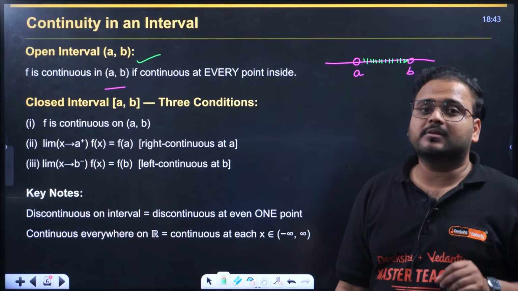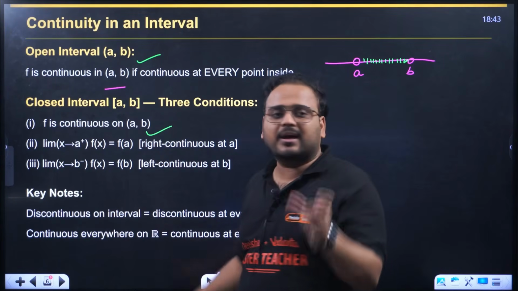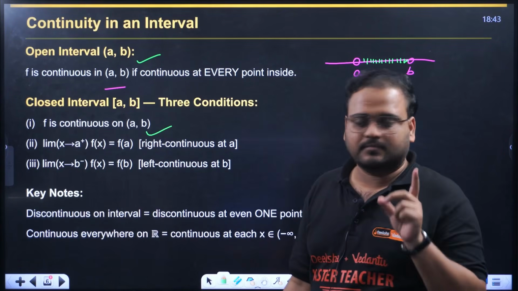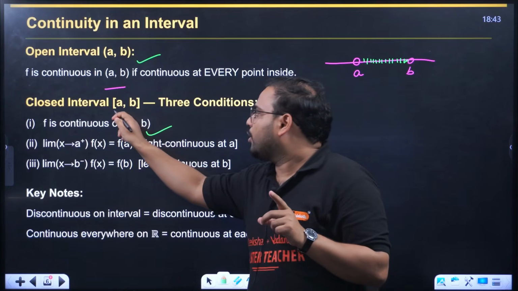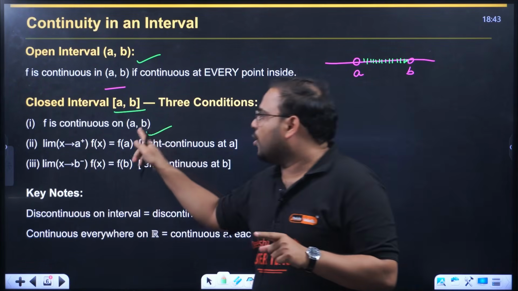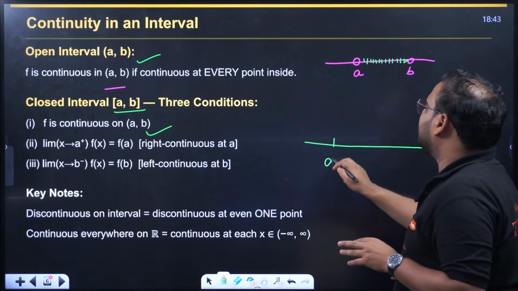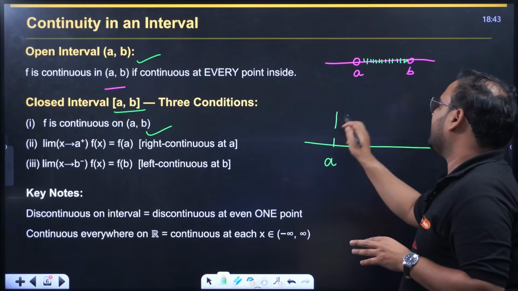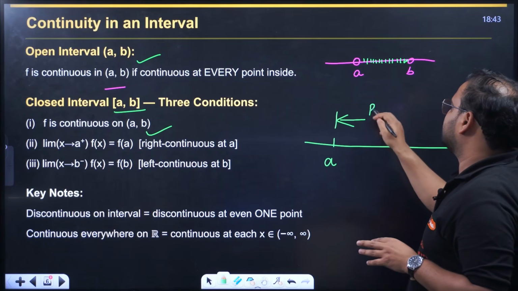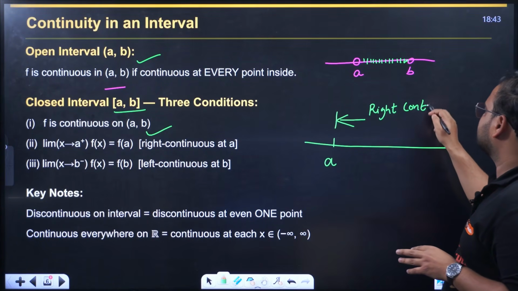What about closed interval, sir? In closed interval, we have three conditions. It should be continuous in the open interval. Number one is continuous on the open interval A and B. At the point A, you should have right continuous.